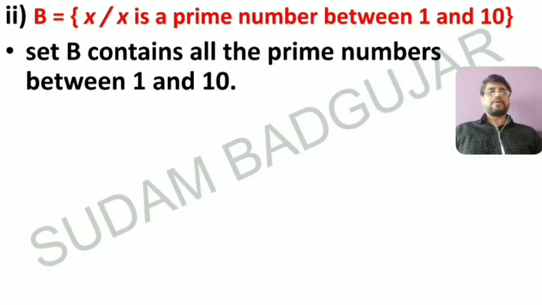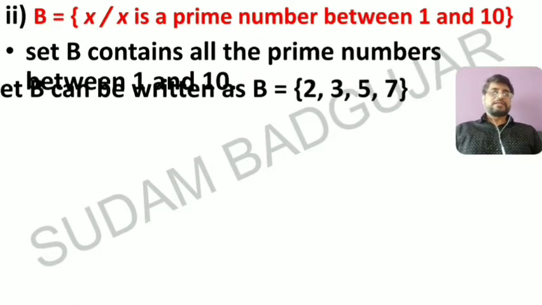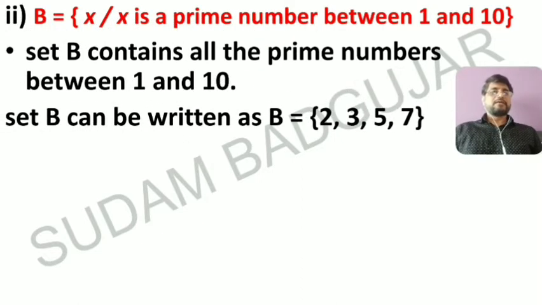So the prime numbers are 2, 3, 5, 7. Less than 10 also includes 9, but 9 is not prime, it has a divisor 3: 3 threes are 9. So the set B can be written as B is equal to {2, 3, 5, 7}.